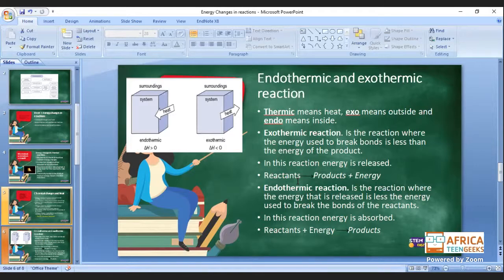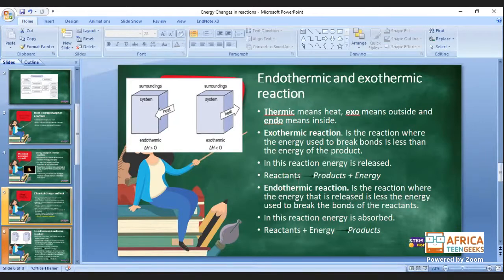So basically you can just channel your mind that exo means exit, endo means inside. Exo is going to be a good one because exo means exit, you know that energy is coming out, because sometimes you might forget to put these two words in the right place. Okay, so in this reaction energy is released, so it means that the reactant gives out the product plus the energy, fire for example. Okay, so then we move to endothermic reaction.